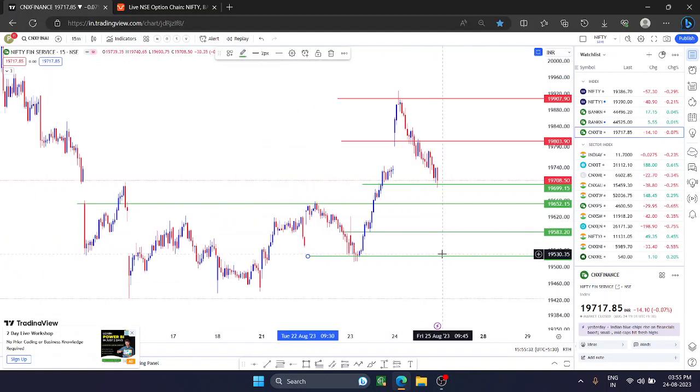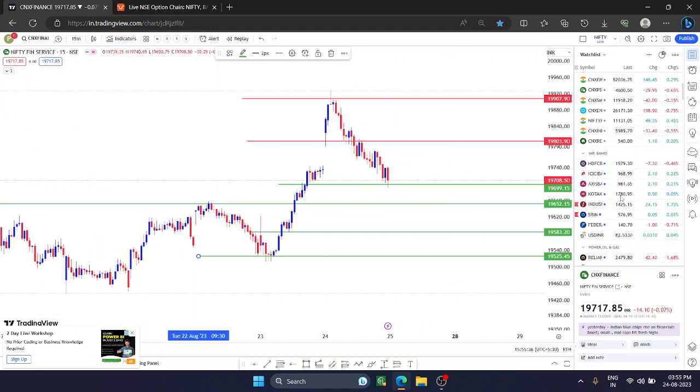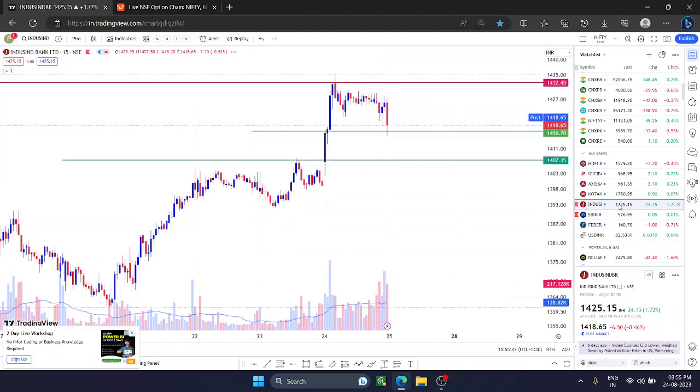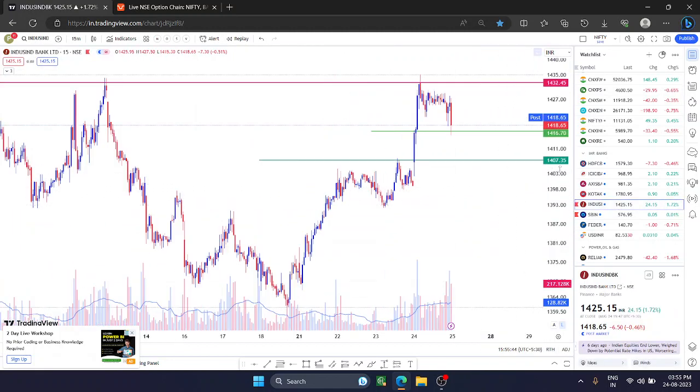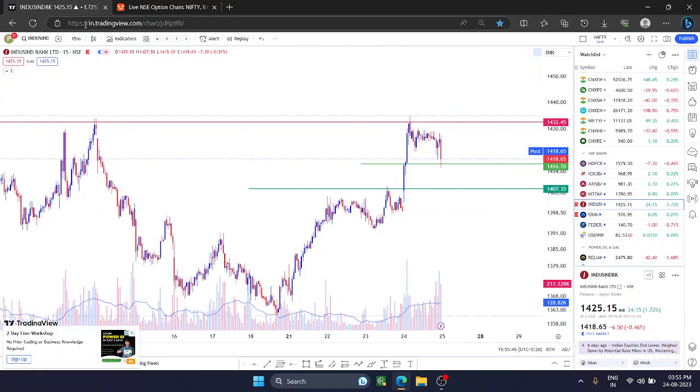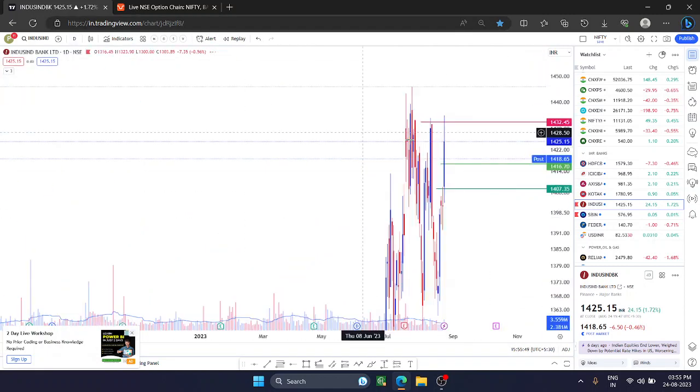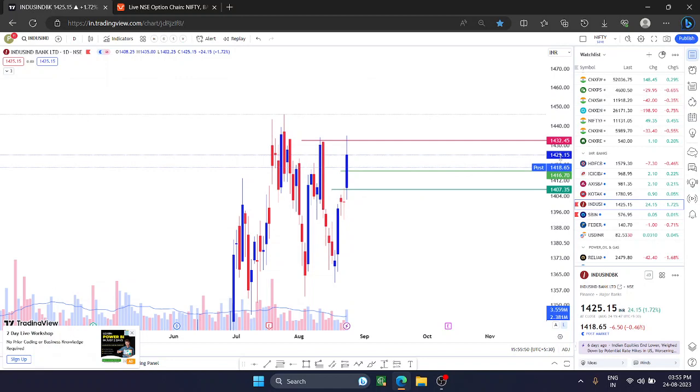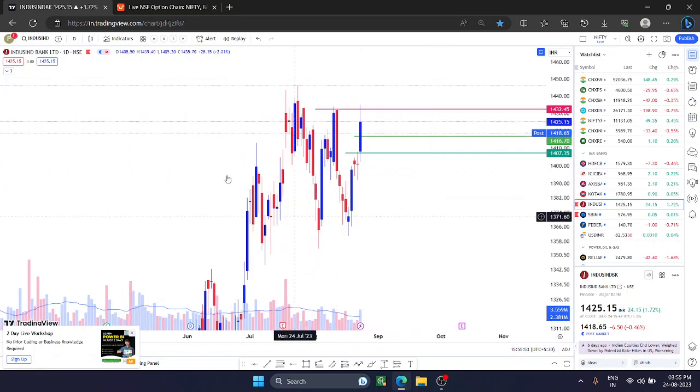Okay, this is a simple analysis for Nifty Finance. Okay, now moving towards the stocks. So let's discuss, if the banking sector moves well, there are two good stocks I have. Number one is IndusInd Bank. IndusInd Bank, if you see that in the daily time frame, see, it is in a rejection area. It has taken multiple rejections over there.